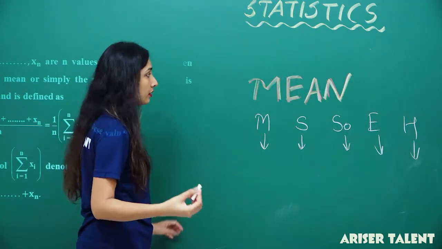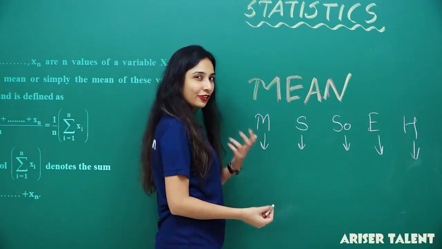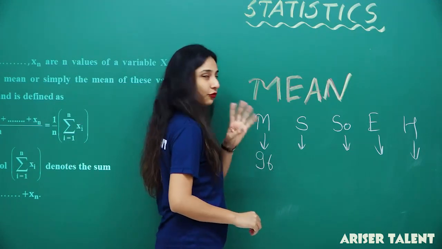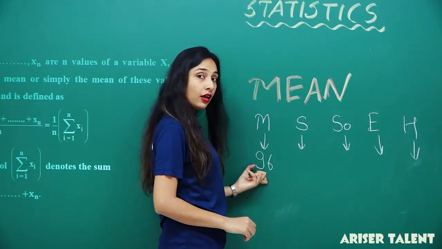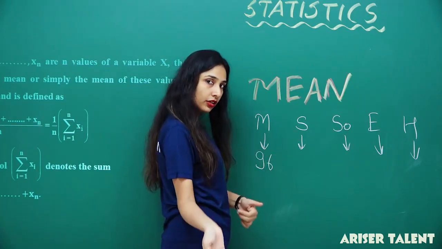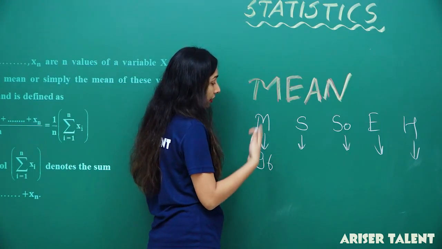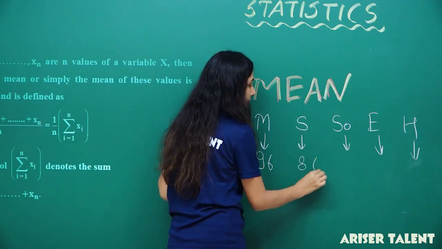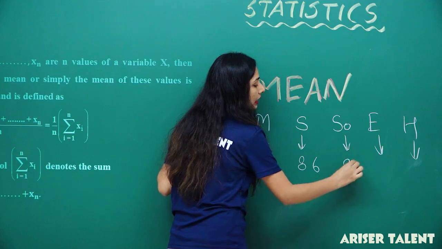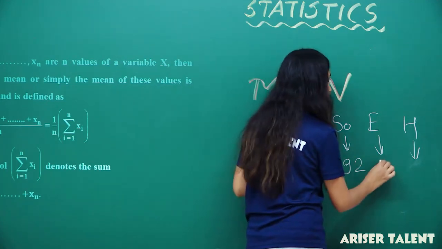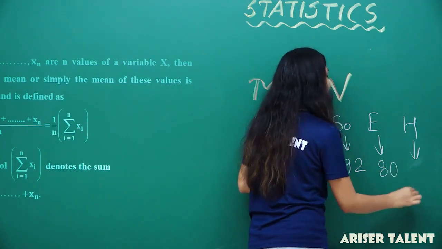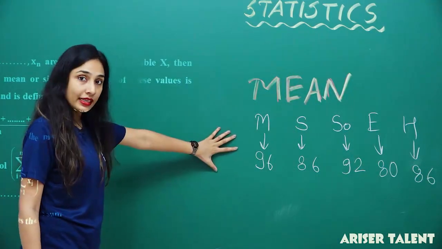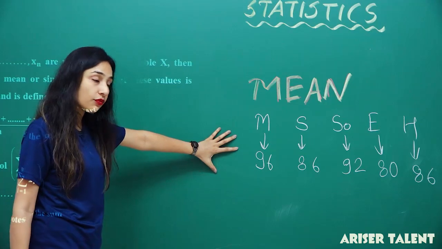You're a fantastic student because you got a good teacher. So 4 marks are less, so better you try for these 4 marks in your 10th class. Now in science you'll get 86, social science you'll get 92, in English you'll get 80 only, and here you'll get 86. So in this case, what are x1, x2, x3, x4, xn?